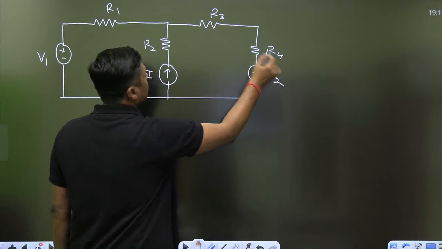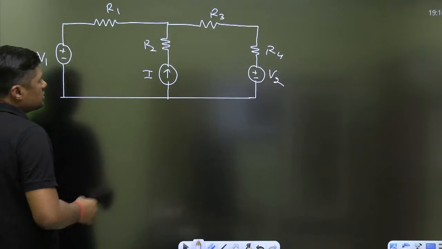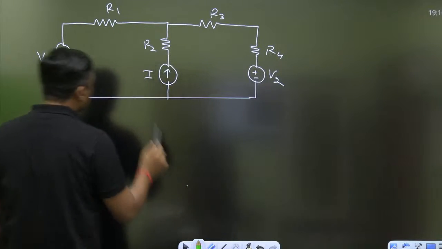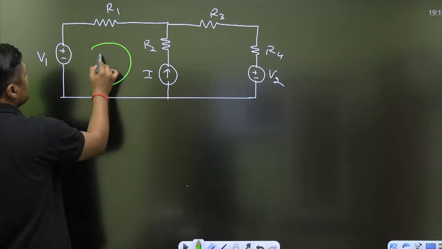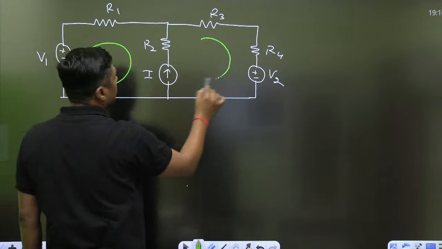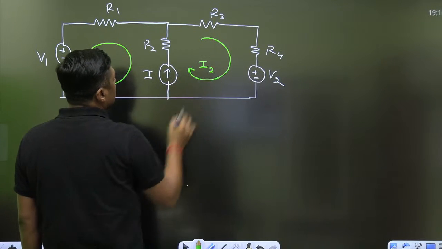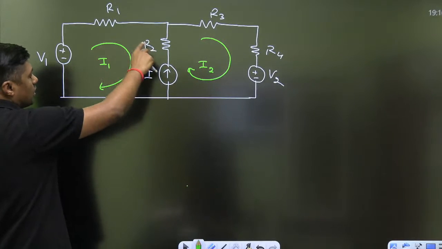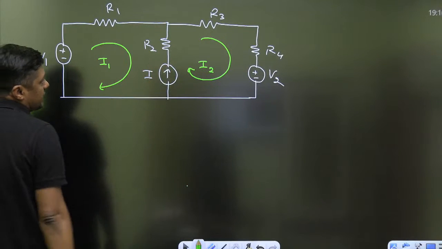Let this be the diagram. Okay, then if the current source is given, you can assume the two mesh currents. Let this be I1, this is I2. Now because of this current source we can't write the KVL in this loop, because we have no idea about the voltage across this current source.